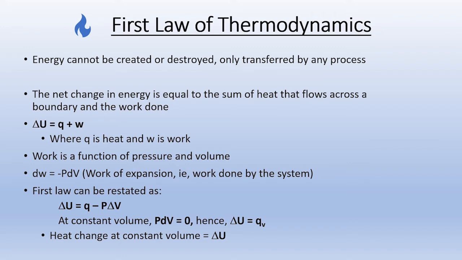So at constant volume delta V equal to 0. So the second term will be 0 and we can say delta U is equal to QV. That means the heat transfer at constant volume is equivalent to the change in internal energy of the system.